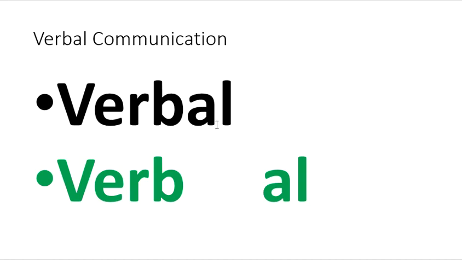If we split the word verbal, we will find that there are two segments, one is verb and one is al. So basically, the root of verbal is verb.